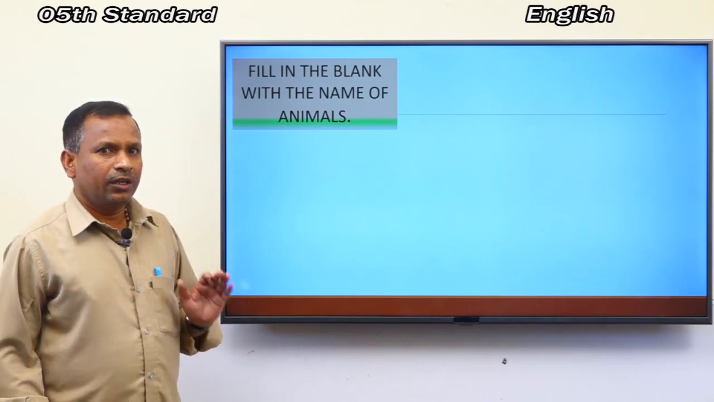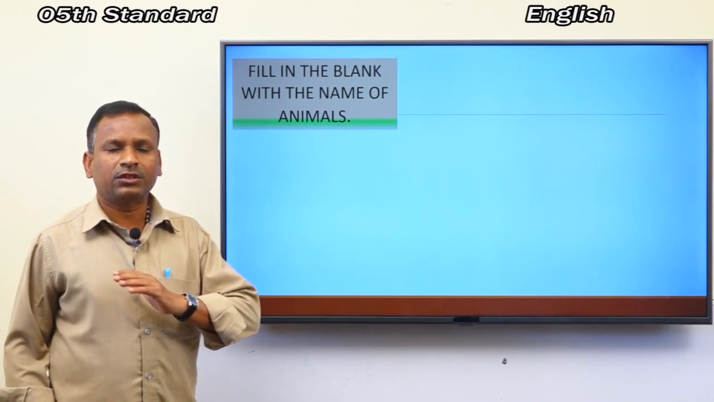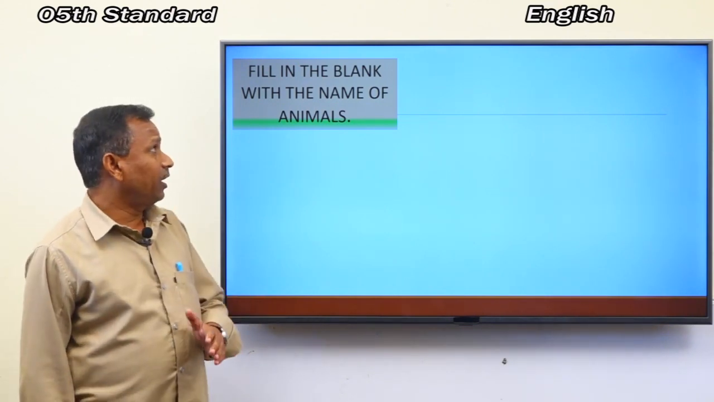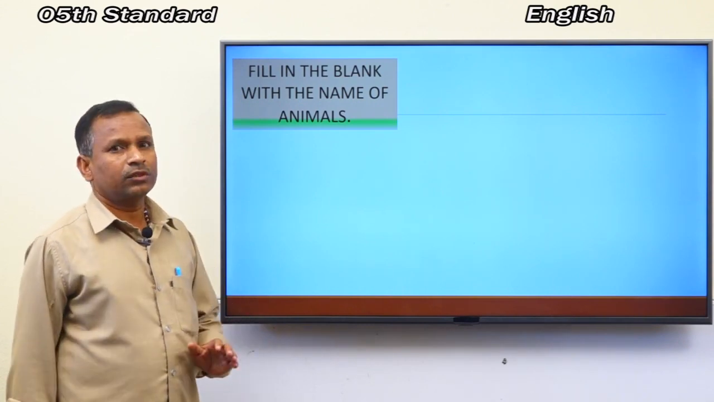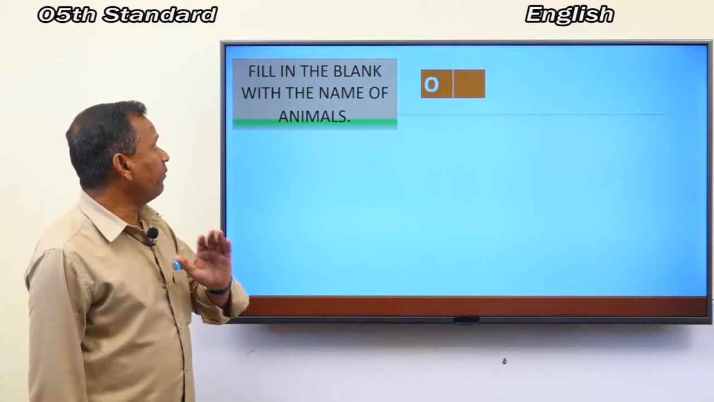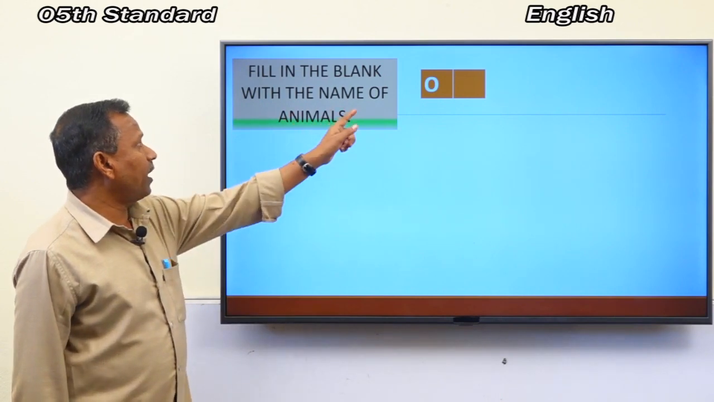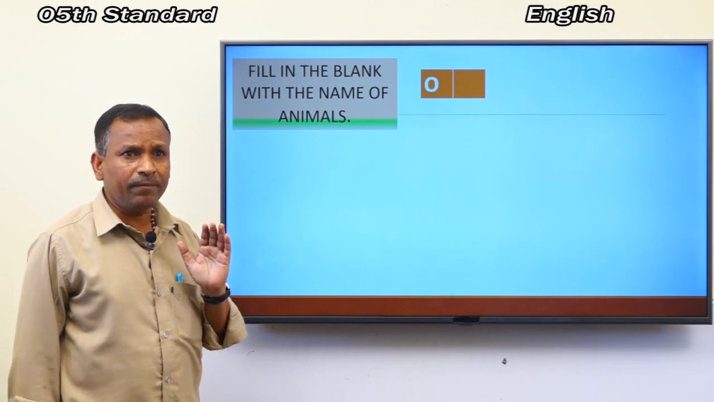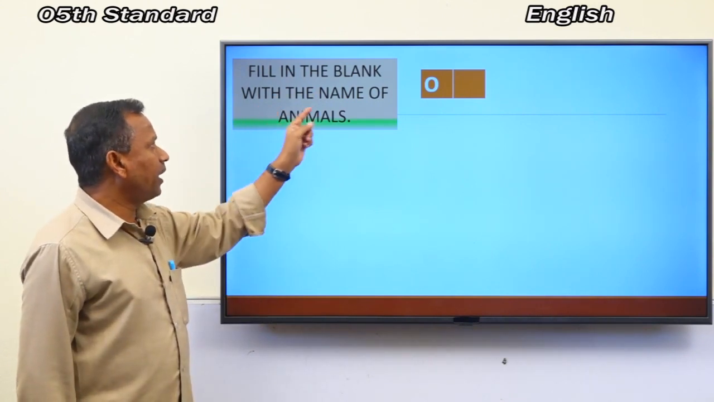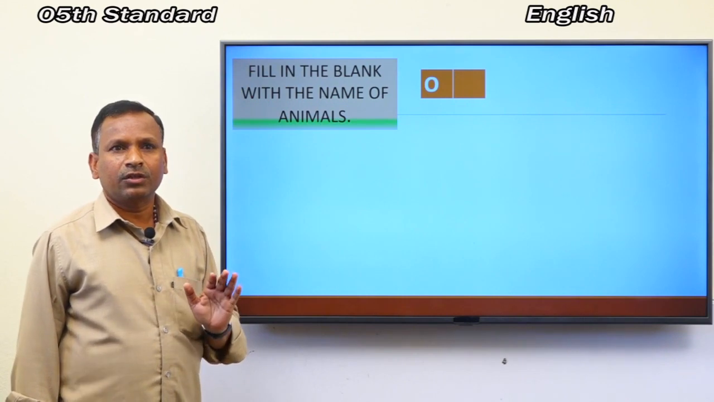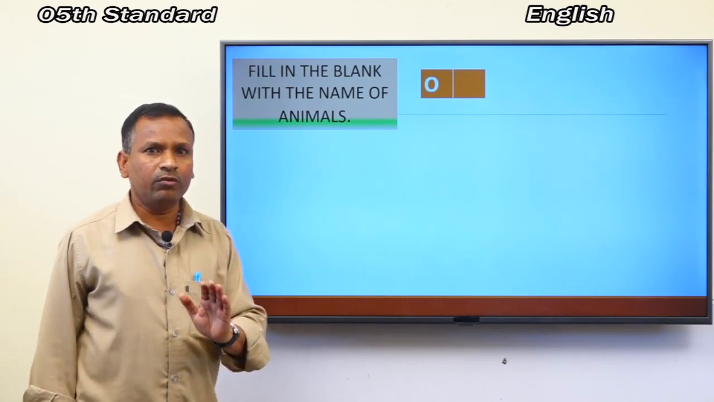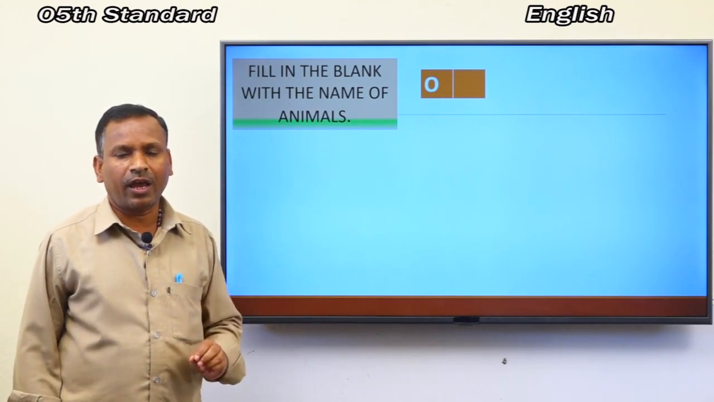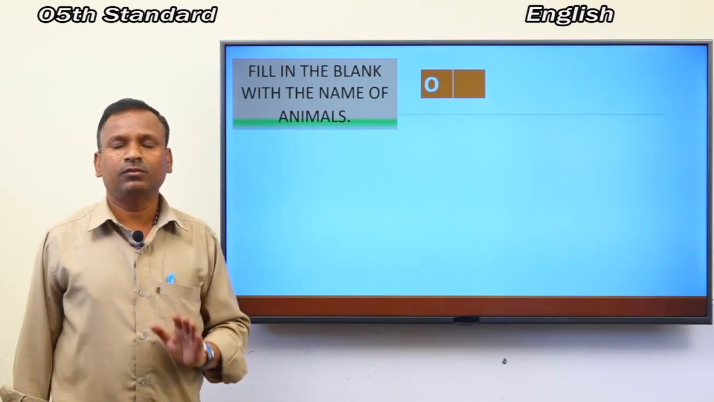Okay. In this lesson, we have some activities. Let us see one by one. Here is an activity for you. The activity is fill in the blank with the name of animals. What is the name of the activity? Fill in the blank with the name of animals. Before that, you have to be ready with textbook, eraser and pencil. Let's start. Okay children.